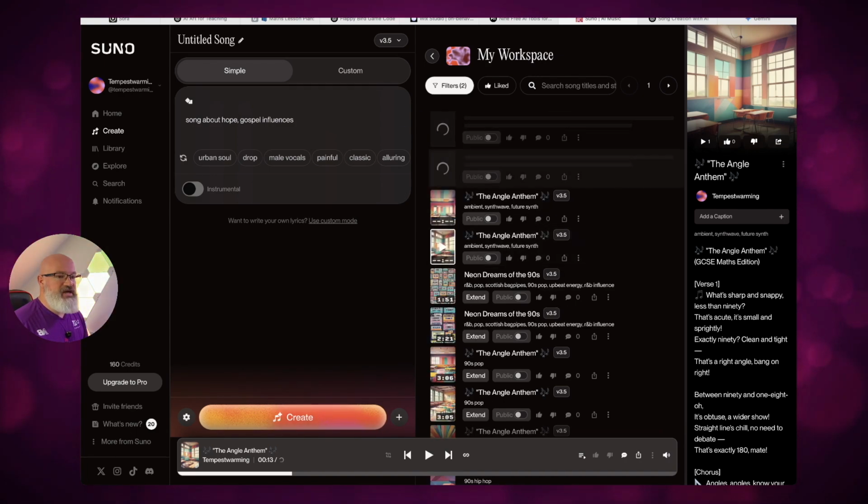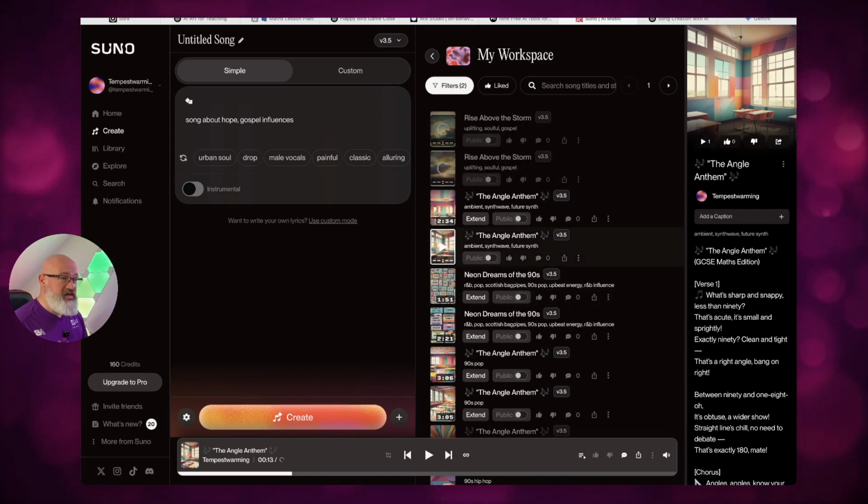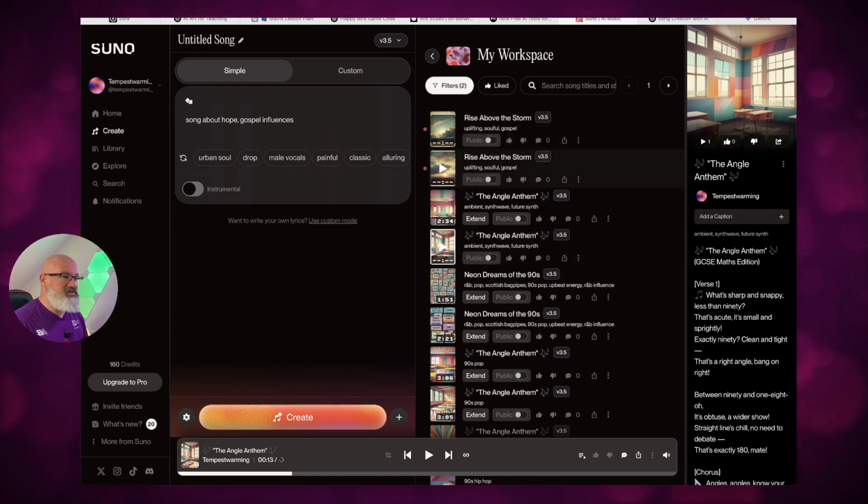So again, it generates it here. It's using up my credits on the left-hand side over here. So we're down to 160, so I've still got plenty to play with. Like I say, if you leave it a few days, it will regenerate the credits. Really, really useful. So we've got two versions here. Let's have a quick listen to the first one.